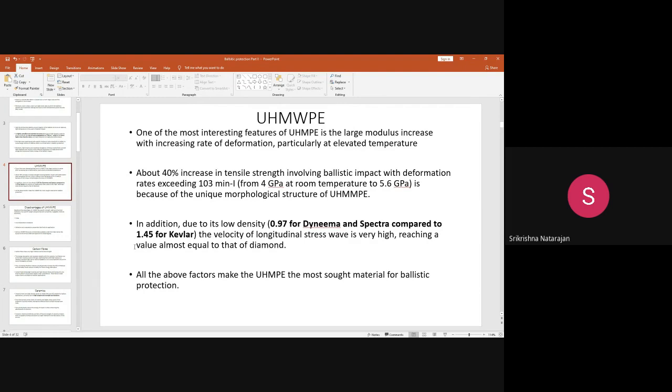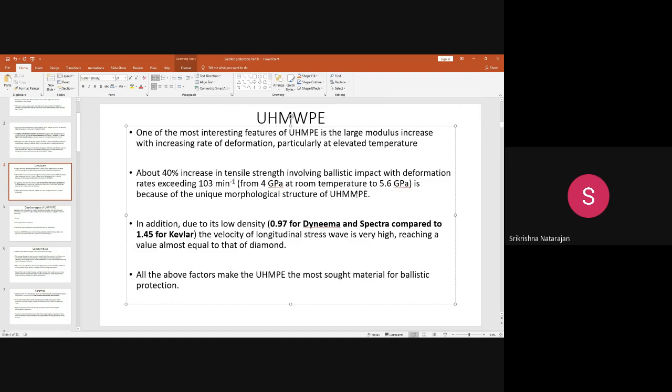So if you observe the salient features of UHMWPE, it has a large modulus increase with the rate of deformation, particularly at a higher temperature. With the increase in temperature, the modulus also increases, and tensile strength also will increase when the projectile is impacted. This happens because of the unique morphological structure of the UHMWPE.